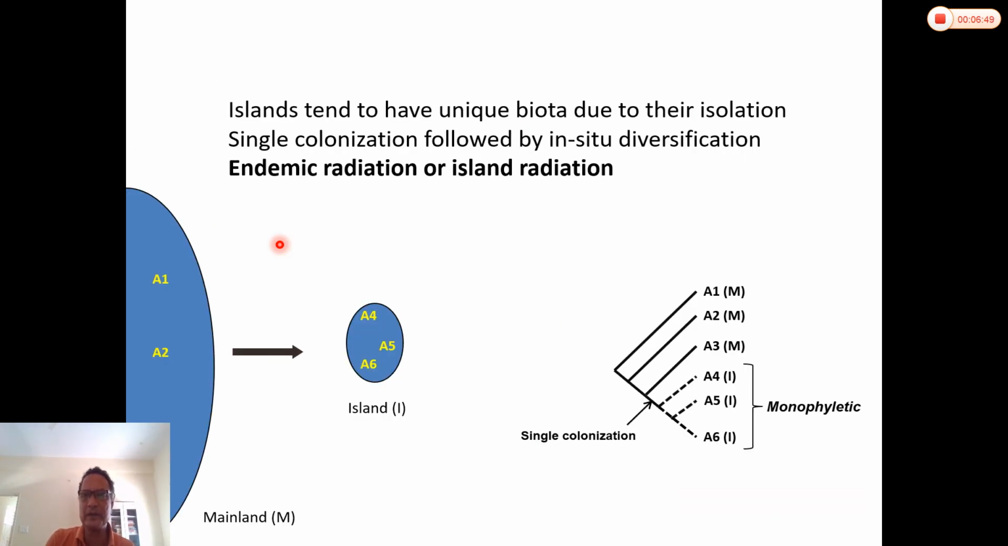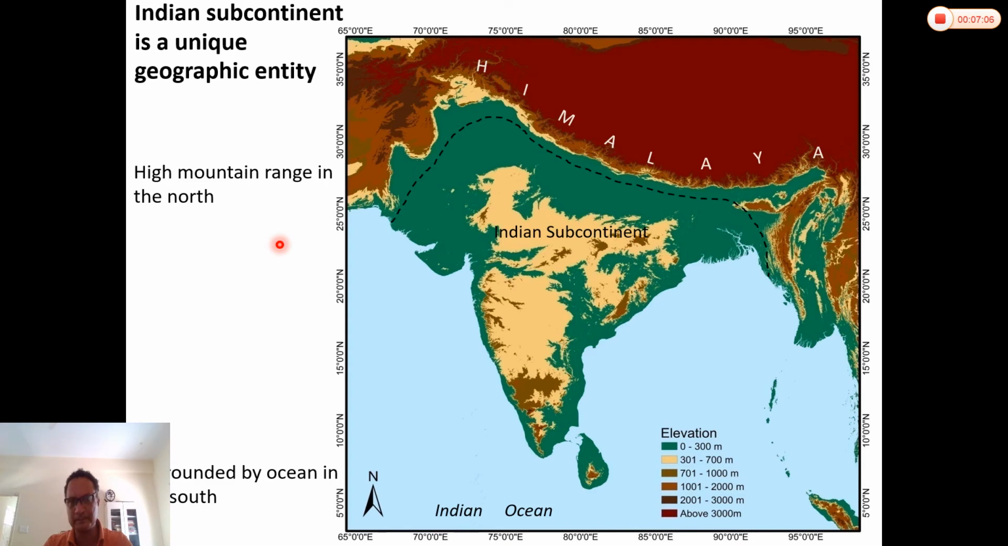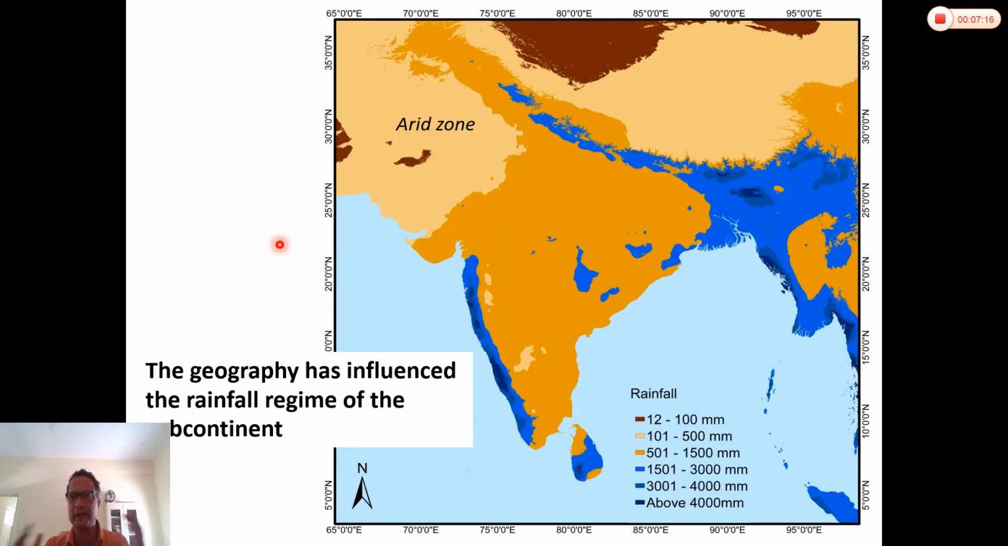Okay, so this is very interesting because this looks like what we call an island radiation. Typically on islands, you see a situation where a single species gets to the island, and because the islands are isolated, that lineage then radiates. In fact, the Indian subcontinent is like an island. It is surrounded by high mountain ranges in the north, and in the south by the ocean. Climatically also, India is isolated from the rest of Asia, so it is like an island. So we are seeing many examples of island radiation.